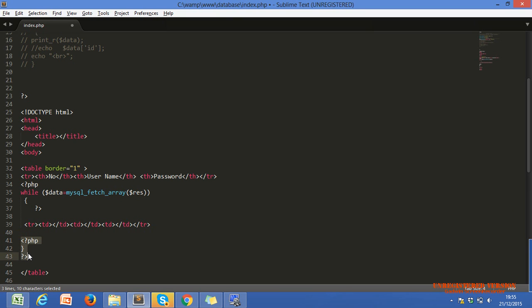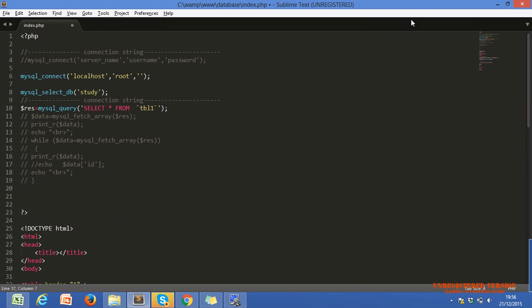We can use it in parts, meaning we can't use direct HTML coding within the PHP tag. This is direct HTML coding. We cannot use that within our PHP tag, so we have to close the tag. But how does our execution take place, from the start of this line, PHP execution and HTML execution?